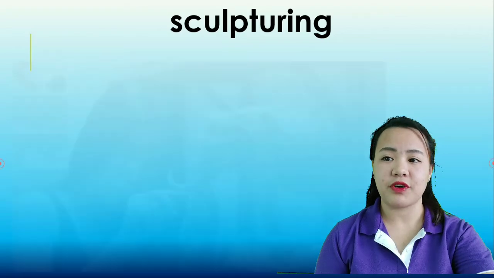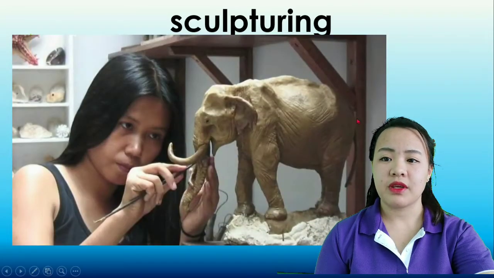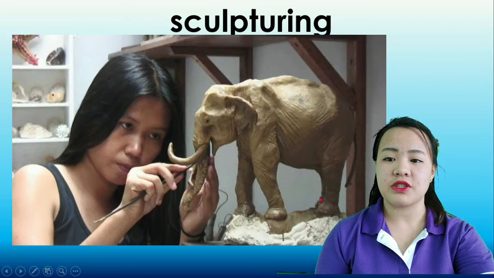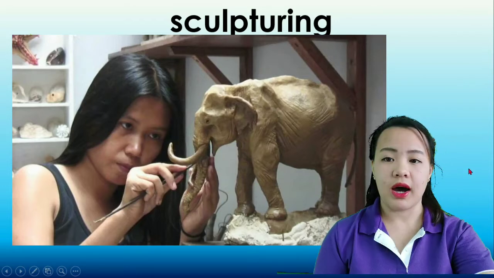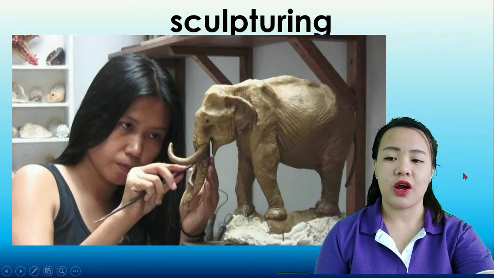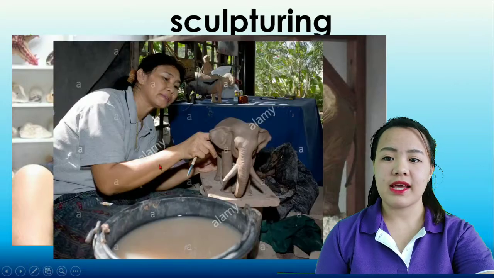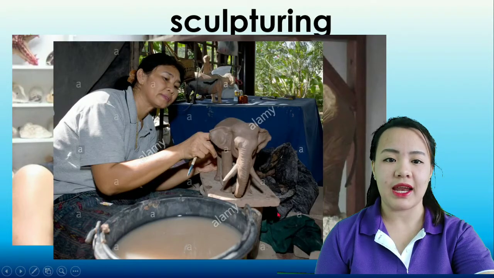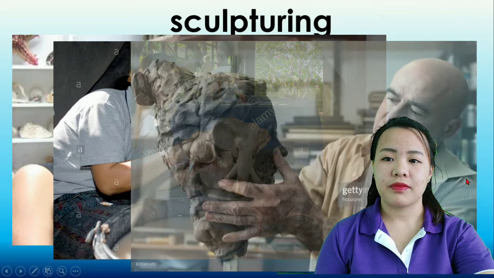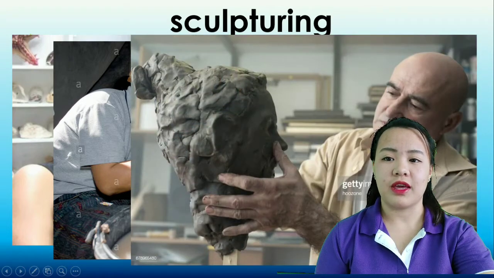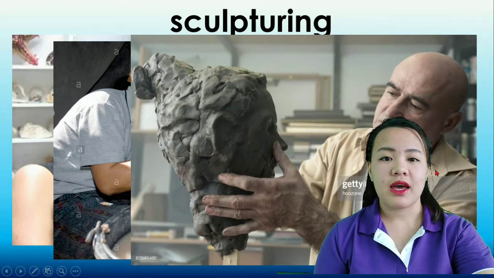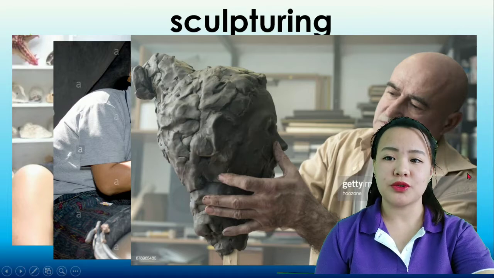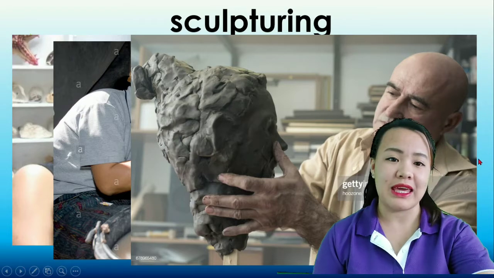So, next will be sculpturing. Example for sculpturing, this one. Okay, I think she uses here hard mud or hard clay. Next, this one, she uses mud clay. And then this one. Okay, you can also use Play-Doh to do some sculpturing in your house.